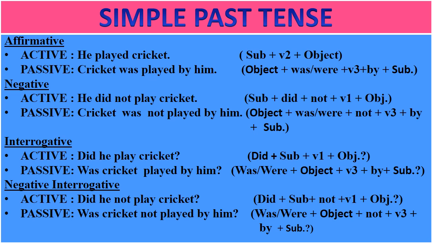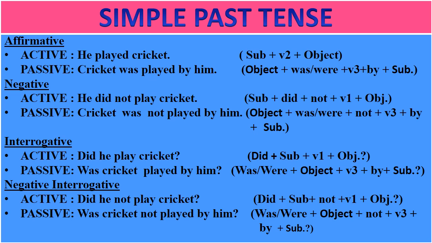Now let us see interrogative statement. Did he play cricket? Question mark. The rule is did plus subject plus first form plus object and then question mark. And when you have to convert it into passive, in place of did, we'll use was or were plus object is shifted here plus third form of verb, then by, then subject, then question mark. Did he play cricket? Passive is was cricket played by him? Question mark.